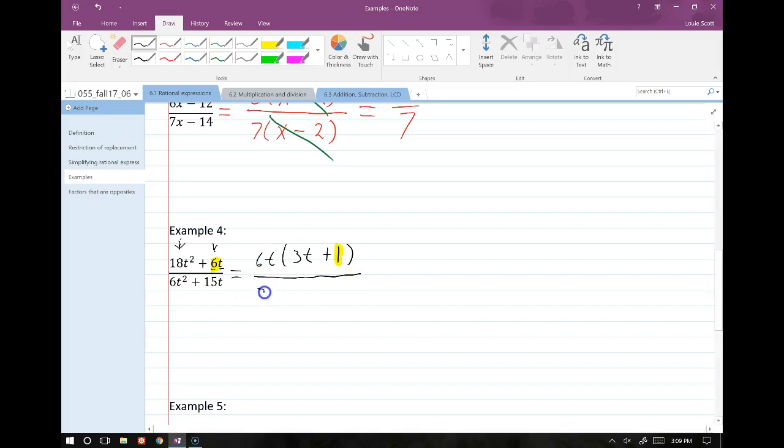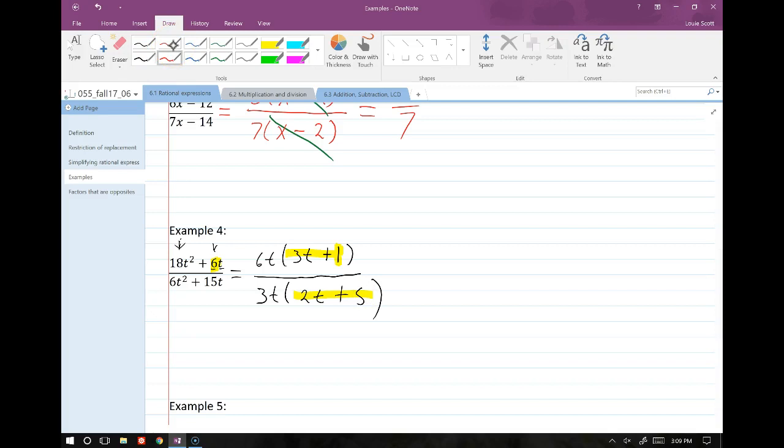Good. 3 and a t, right? If we factor out 3t, then we end up with 2t plus 5 left. All right, so first thing we're going to notice is that these factors don't match, so we can't cancel those. That's kind of a bummer, but that's okay.